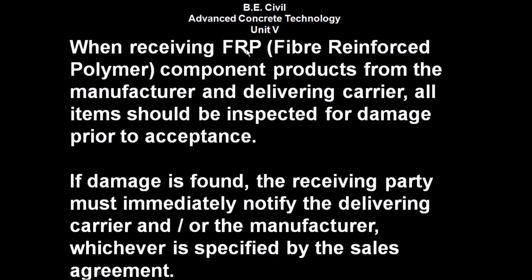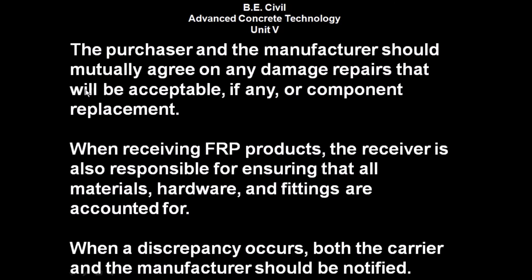When receiving FRP, that is fiber reinforced polymer component products from the manufacturer and delivering carrier, all items should be inspected for damage prior to acceptance. If damage is found, the receiving party must immediately notify the delivering carrier and or the manufacturer, whichever is specified by the sales agreement. The purchaser and the manufacturer should mutually agree on any damage repairs that will be acceptable, if any, or component replacement.